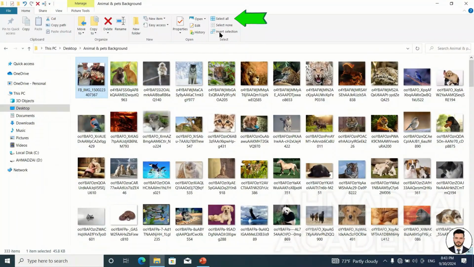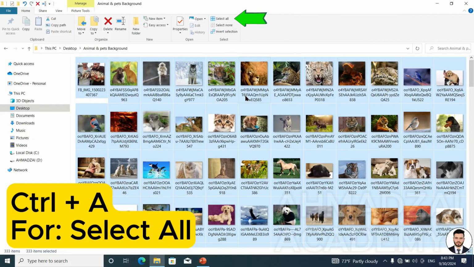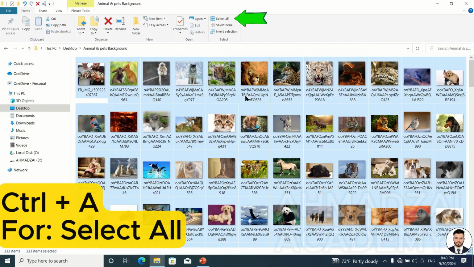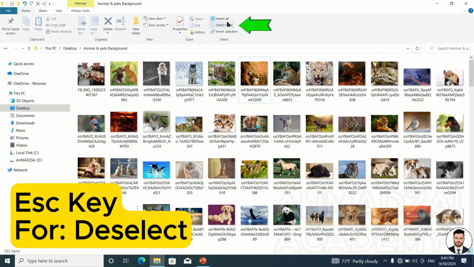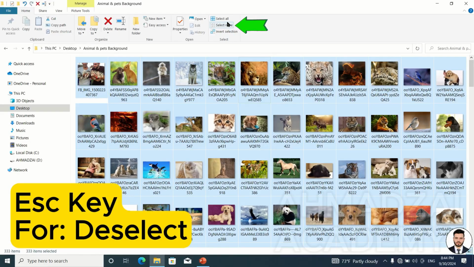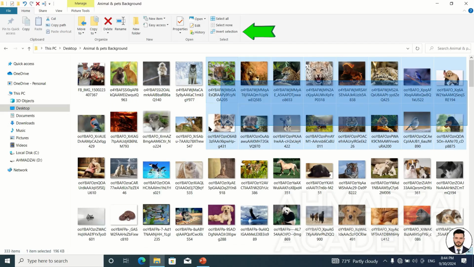Another thing we have is called Select, if we want to select all the photos we have on the page, what do we say? Select all. Its shortcut is Ctrl+A. And if we want to deselect after selecting, what do we say? What's the shortcut for deselect? We have Escape and Invert Selection. This does the opposite selection. For example, if we've selected these two rows, it will select the opposite area.